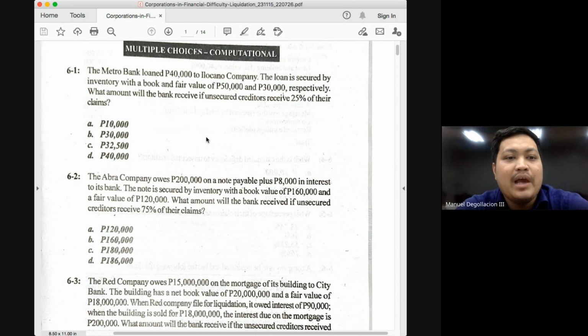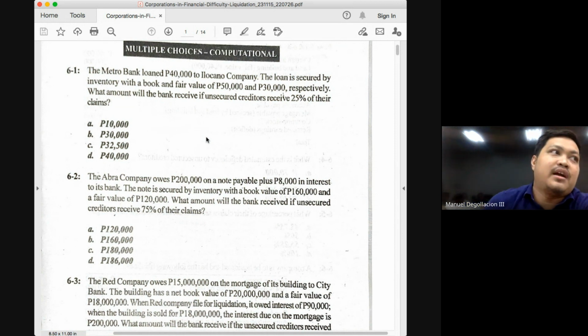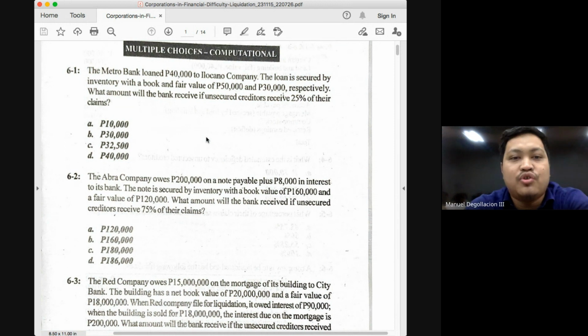Okay. Why is the answer here not 30,000? Because even though the value of the security is only 30,000, you can still claim against the other remaining assets of the entity. Okay, but it's just that the amount that you'll be able to recover will not be 100% anymore. And that's why the answer here again is 32,500, composed of the 30,000 value of the security plus the 25% recovery on the unpaid portion or the unsecured portion.